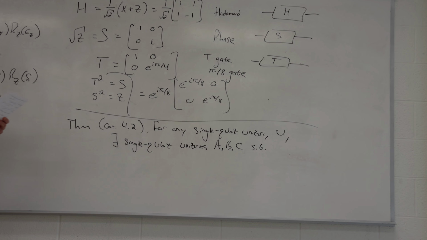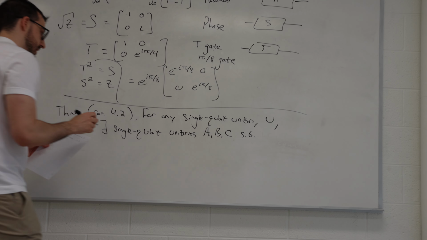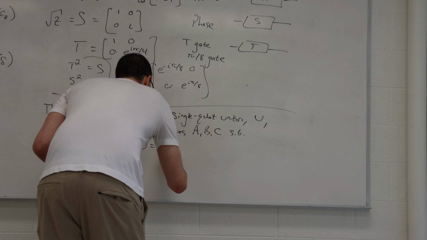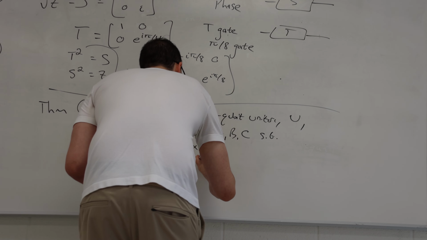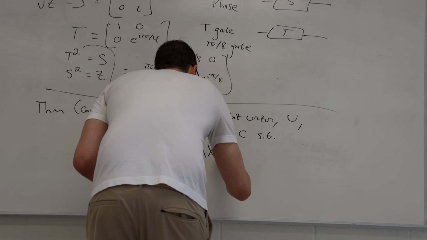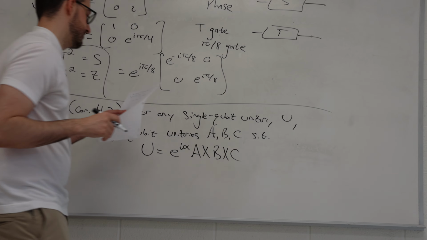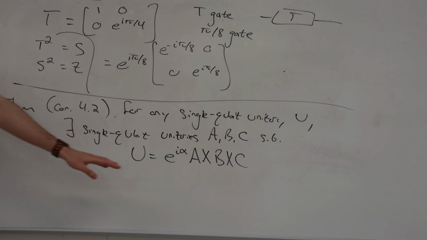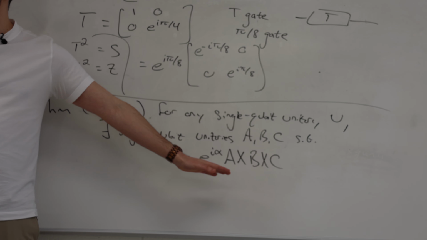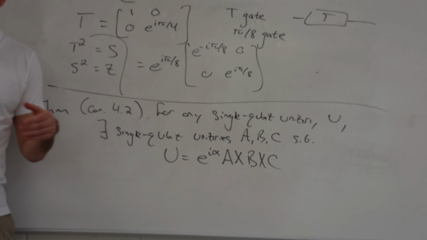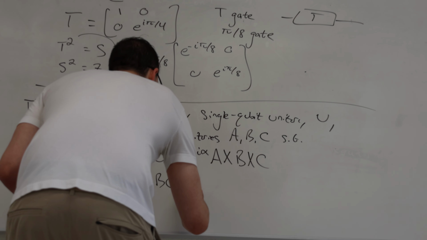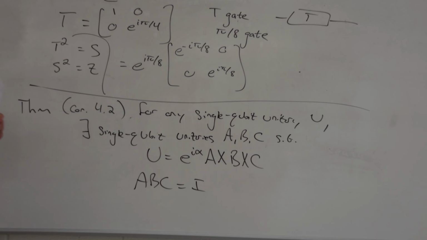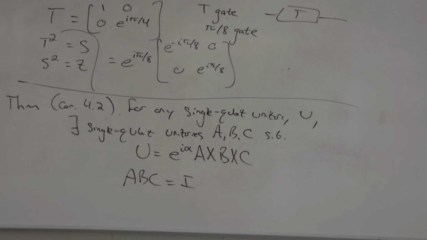We can write this unitary U that we care about as, again, potentially a global phase, e to the i alpha, and then it's going to be A, X, B, X, C, where this X is none other than the Pauli X matrix. Okay? And furthermore, A, B, C, the product of these is equal to the identity matrix.